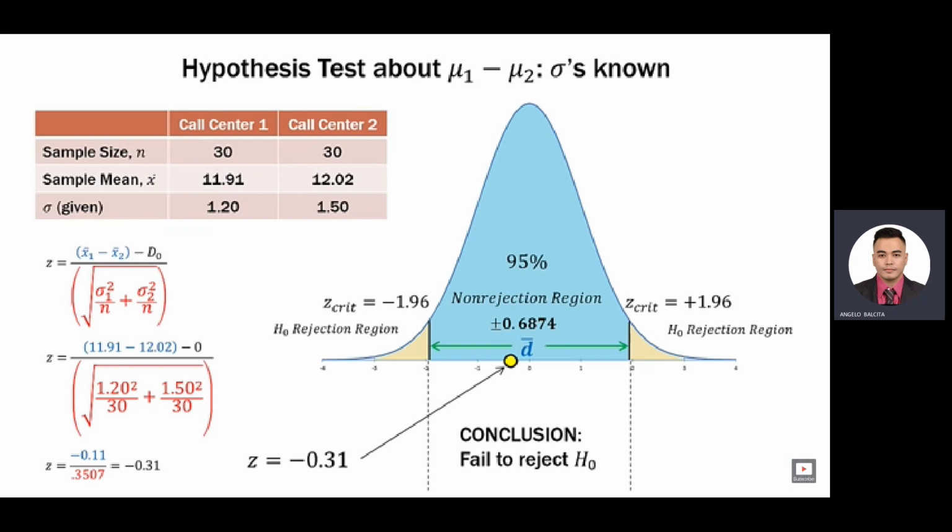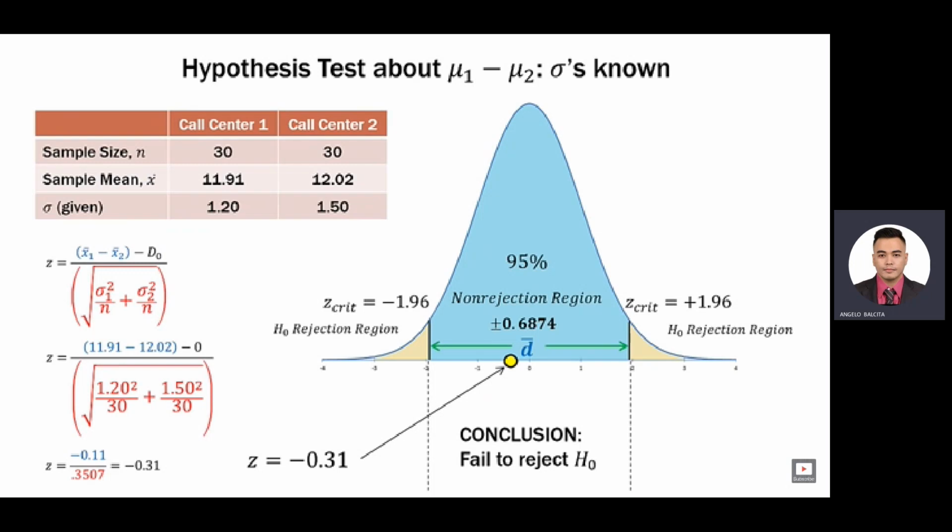Now there's also a bit of common sense here, and I always encourage the students I work with to use their common sense. If you notice, the call centers have sample means of 11.91 minutes and 12.02 minutes. Now they also have very similar sigmas. So common sense would tell you, do you really think those two sample means are different from each other, given the random error that's in sampling? No. Your common sense would probably lead you to expect this outcome. Now, of course, you would always conduct the analysis to figure it out for sure, but always use your common sense when doing these type of problems.